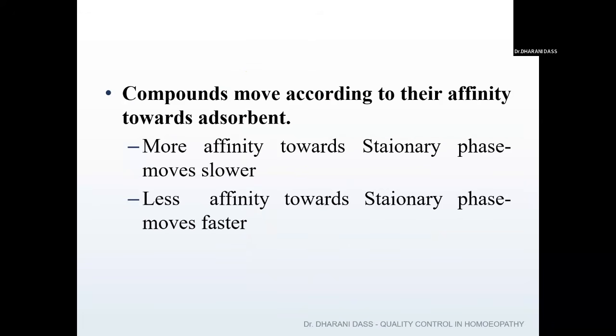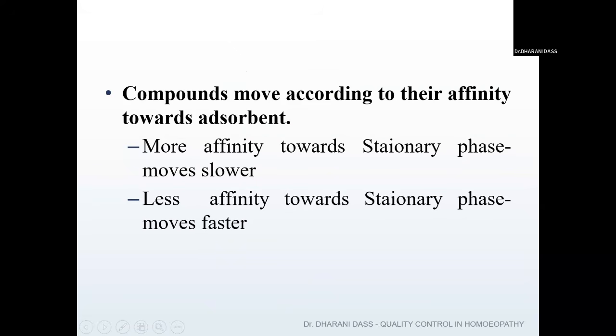So the compounds move according to their affinity towards the adsorbent. That means how much affinity each compound has, the alkaloids, tannins, flavonoids, towards the stationary phase. According to that, it will move. If a compound has more affinity towards the stationary phase, that is the silica gel, it moves slower. If your compound has less affinity towards the stationary phase, it will move faster.